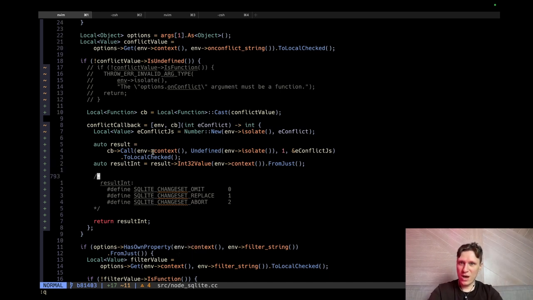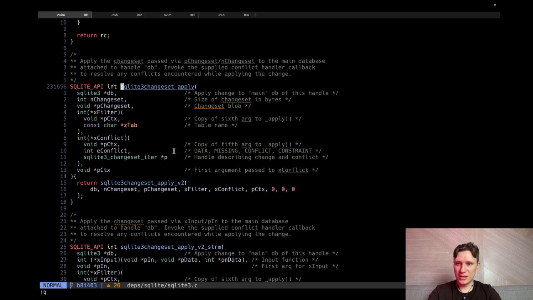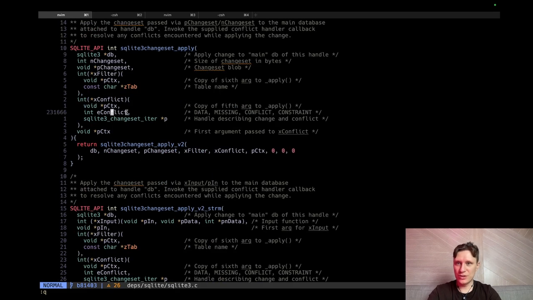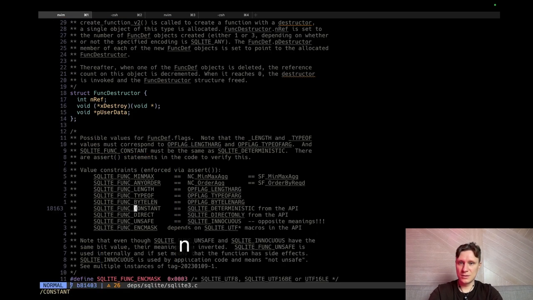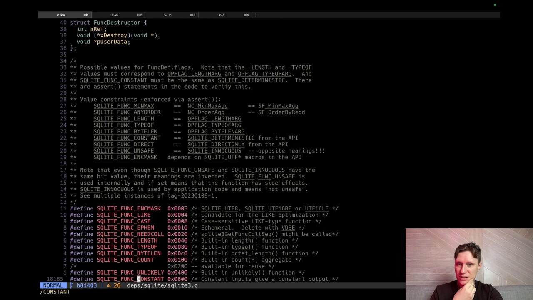And where can we find all the C++ conflict types? SQLite has some documentation about what conflict can be. Where can we find the definitions?